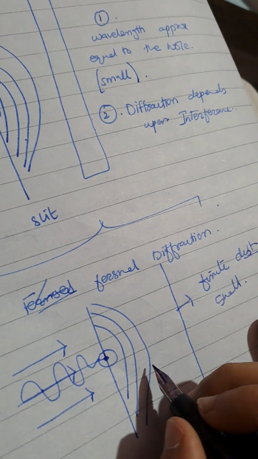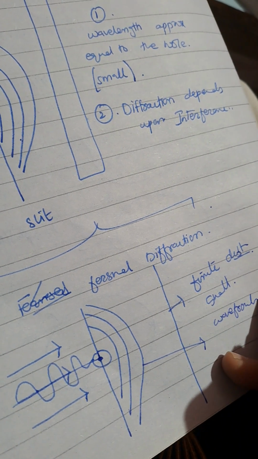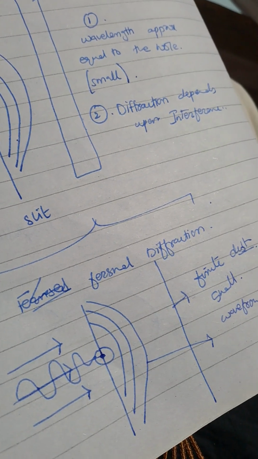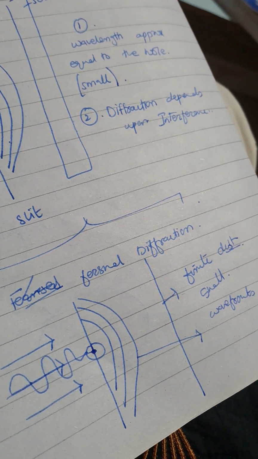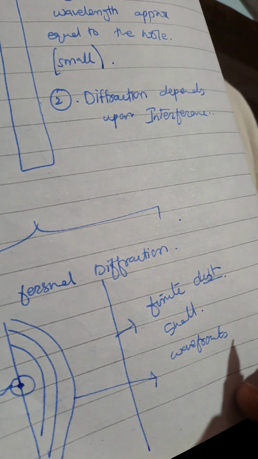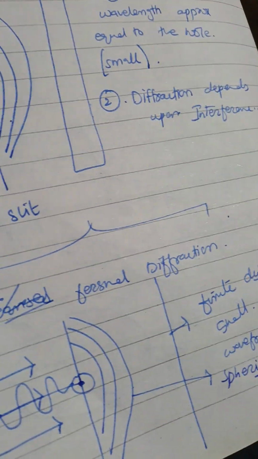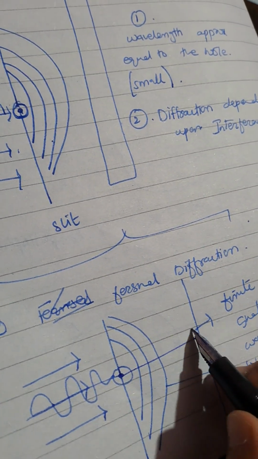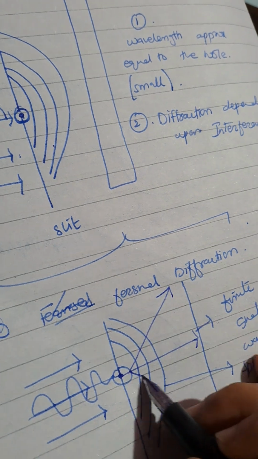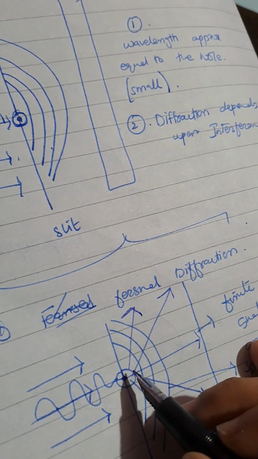So what will happen, these wavefronts, according to the Huygens principle, we have studied this thing, and I also uploaded the video. If not, you can watch my Huygens principle video too. So wavefronts will be spherical, and if you talk about rays, they will be like this, the rays of this source.